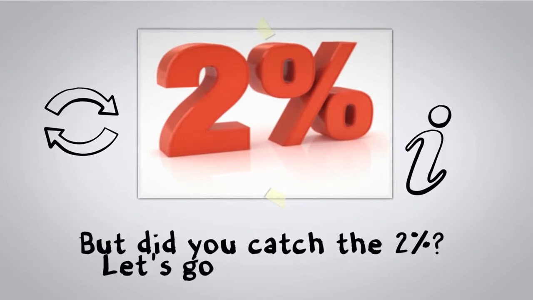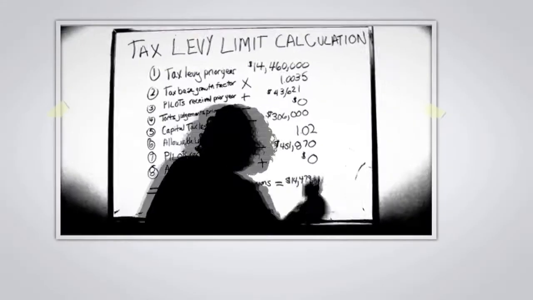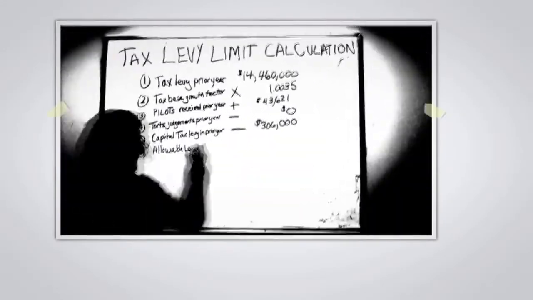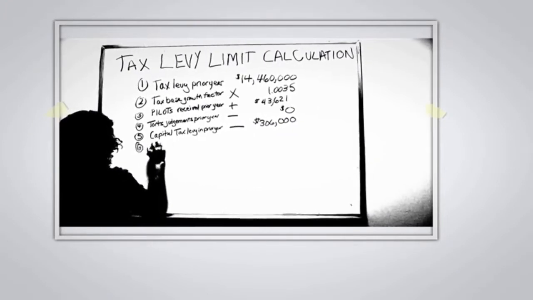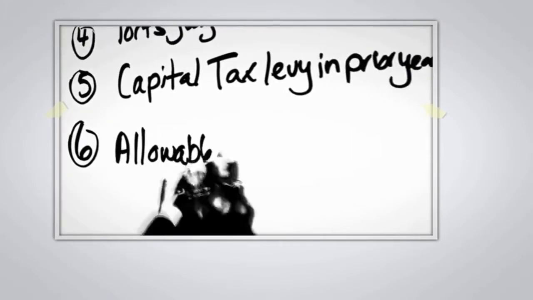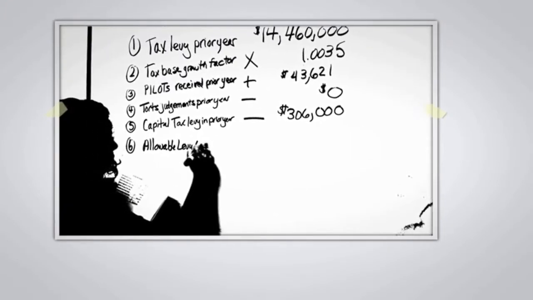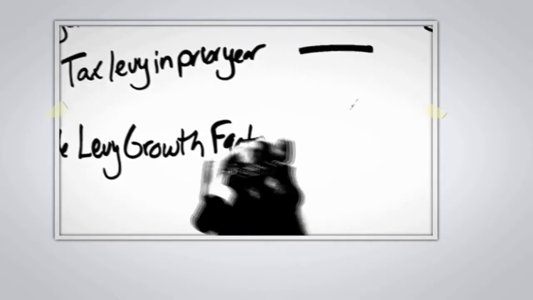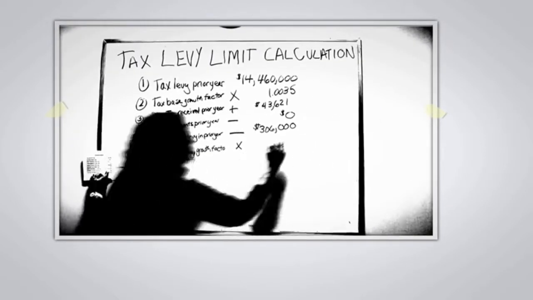But did you catch the 2%? Let's go back. One of the 8 steps involves adjusting some costs for inflation using the change in consumer price index, or 2%, whichever is less. And then you continue with the formula. That's where the 2% comes in. Now you have the whole story.